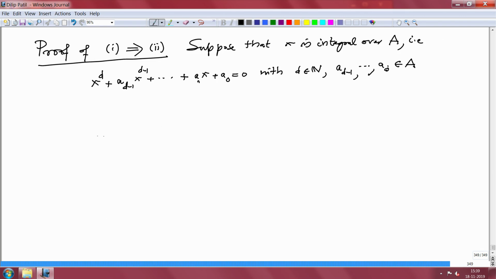I will write in here, to prove that the subalgebra of B generated by x, that is A[x], is a finite A-module. That means we want to find a generating system for this module, and that should be finite.